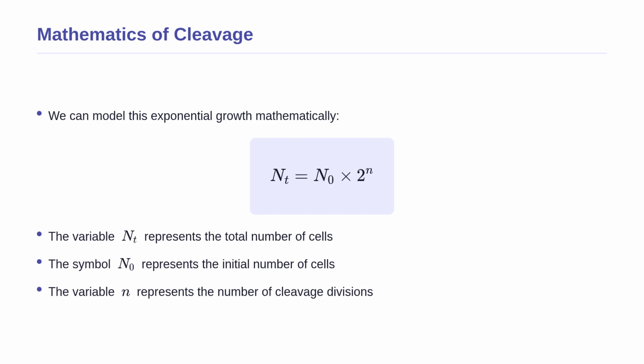N_0 represents the initial number of cells, which is exactly 1, since we always start with a single-celled zygote. Finally, the variable n represents the number of cleavage divisions, or cell cycles, that have occurred. Because the base is 2, if the number of divisions increases, the total cell count increases exponentially.